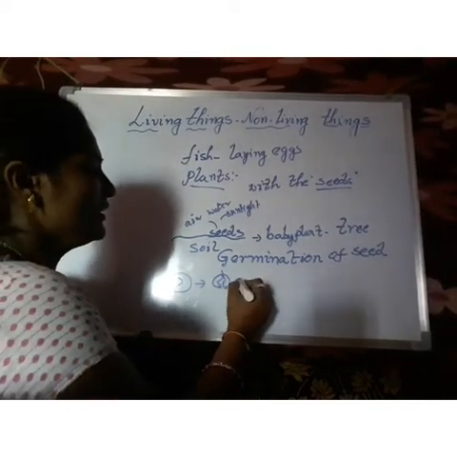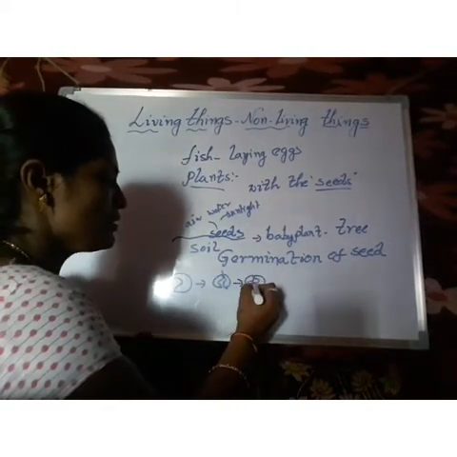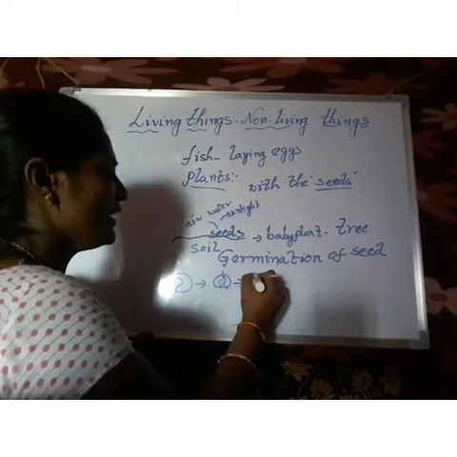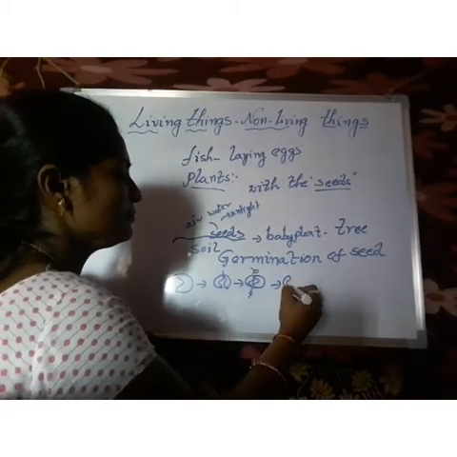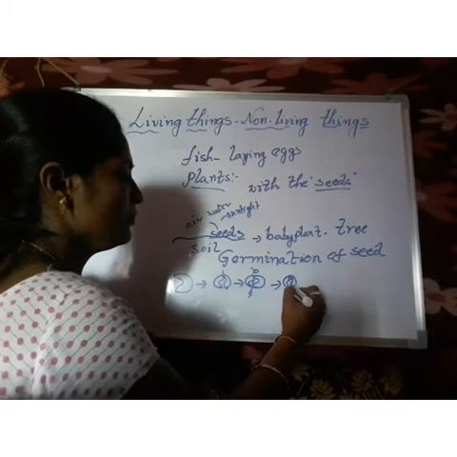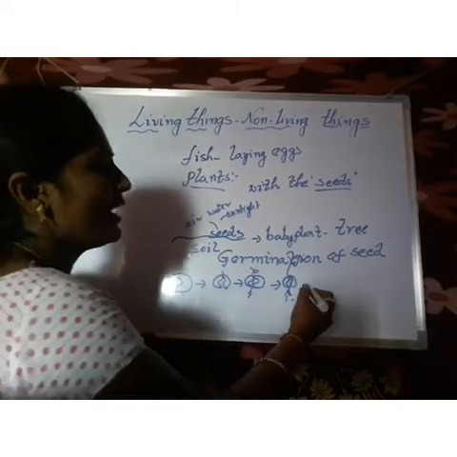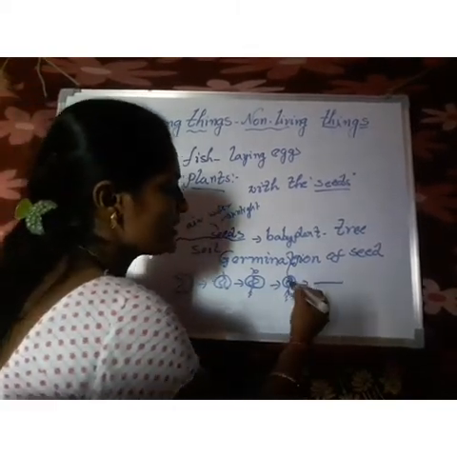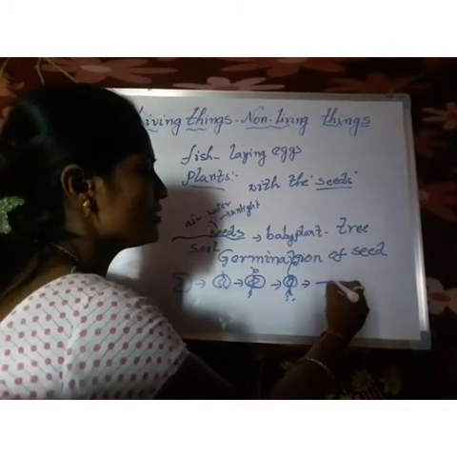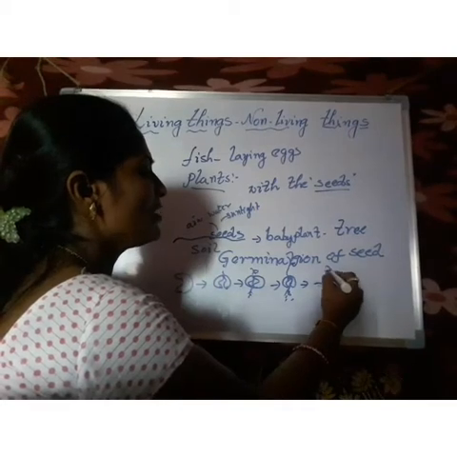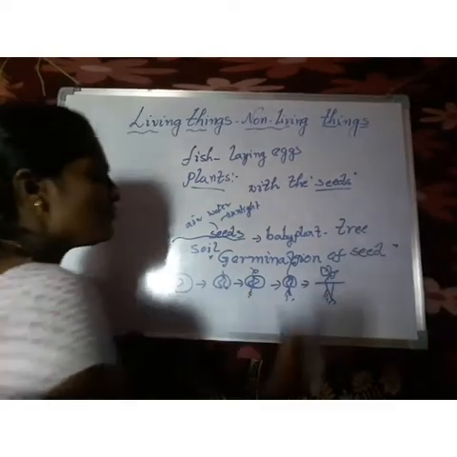After that, it grows a small root and grows a little bit. And after some days, see, this baby plant grows a little more. The seed remains in the ground, and it is fully modified into roots, and one baby plant comes out. This process we call germination of seed.